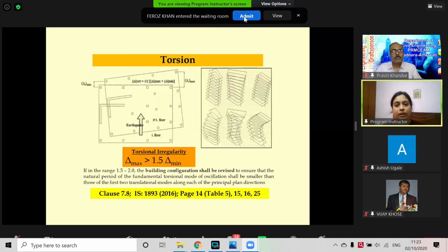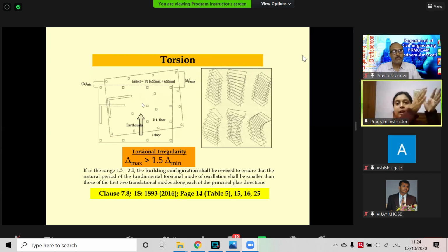Another problem, which I will not discuss in detail or we will run out of time, is torsion. When there is a very heavy load on one side, or the stiffness of one portion is very high on one side, that is not distributed, the center of stiffness and center of mass do not coincide, then there will be a difference. There will be lateral displacement as well as a rotation. That is torsional irregularity.